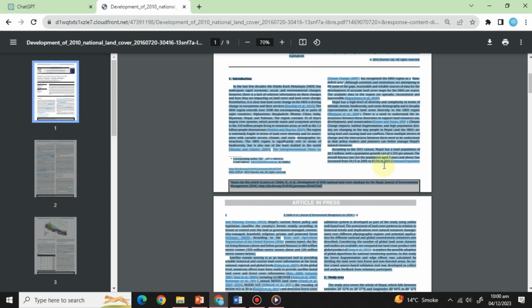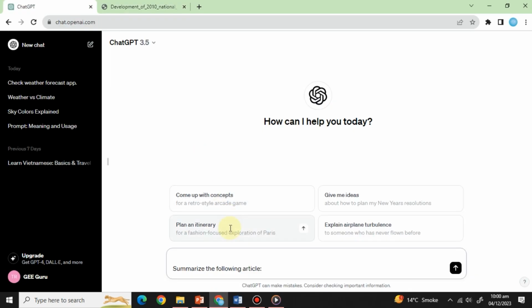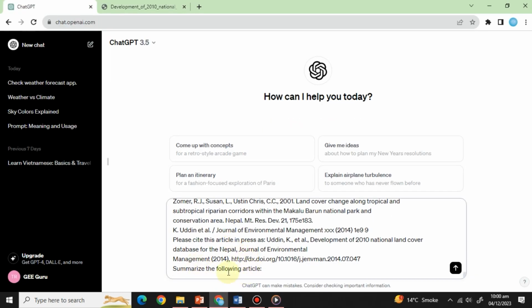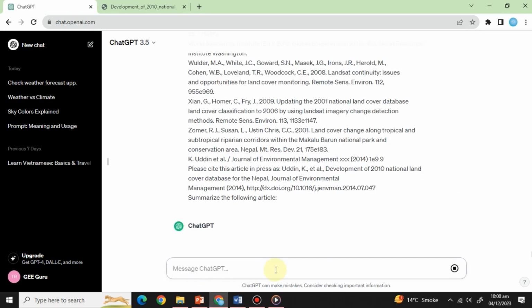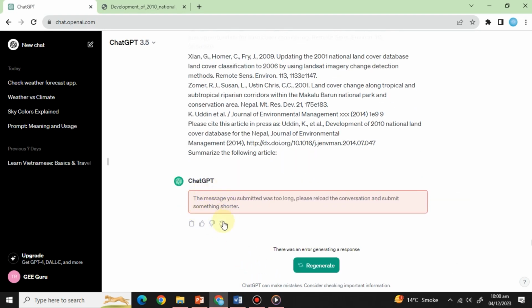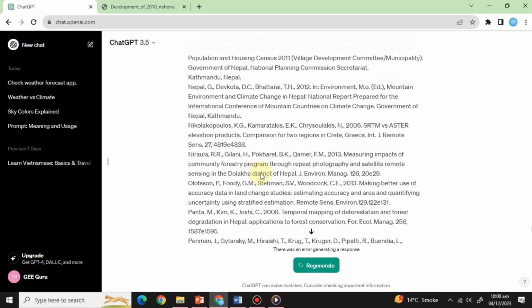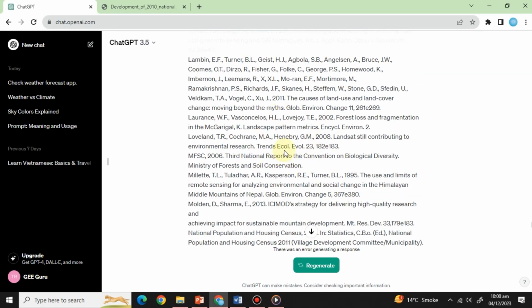Let's paste a random article from Google here in the chat and ask ChatGPT to summarize it. What does ChatGPT say? Well, the message you submitted was too long. Please reload the conversation and submit something shorter. Now this shows you an important point. We can't just give it unlimited information. We have to think about what is the most important information we need to provide.